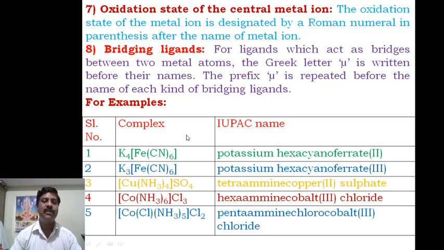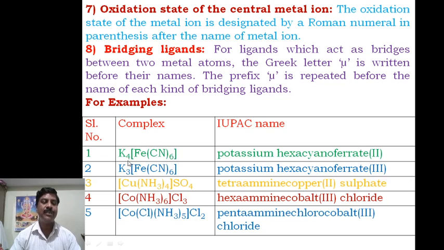Now, for example, let us name this compound. This is the complex. Here the first one is an anionic complex compound. When it dissolves in water, it produces four ions of potassium and the [Fe(CN)6] ion, whose charge is -4. So in this case it is actually an anionic complex.